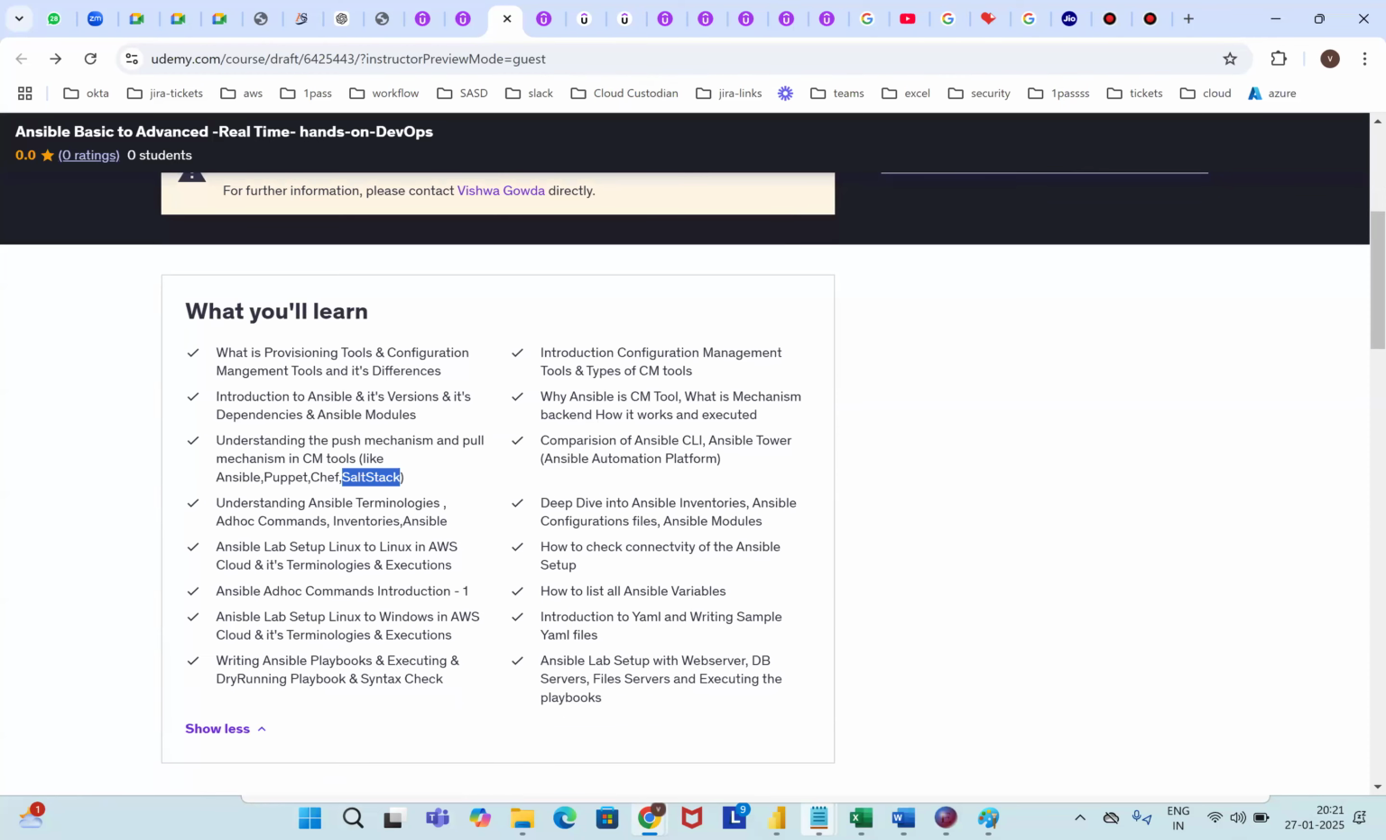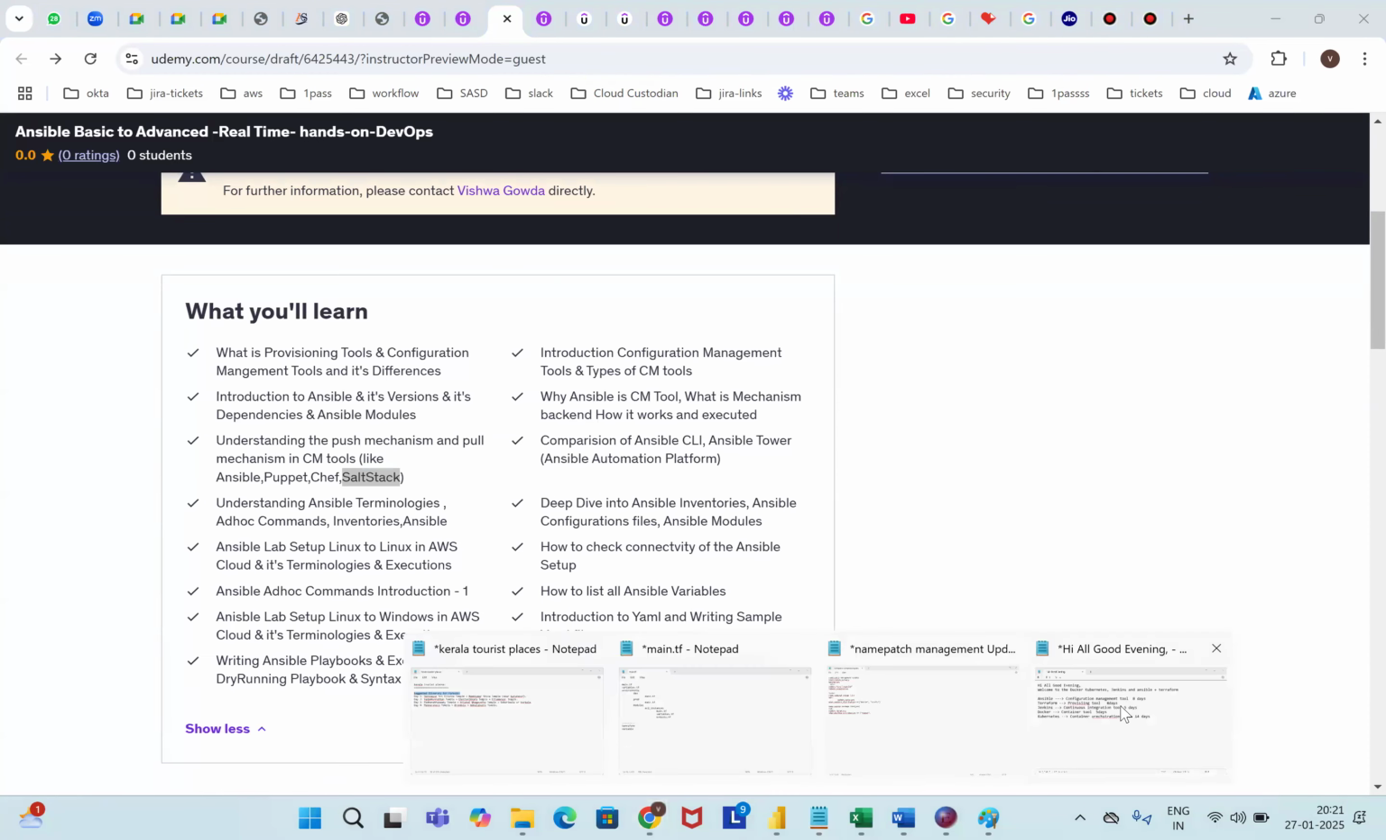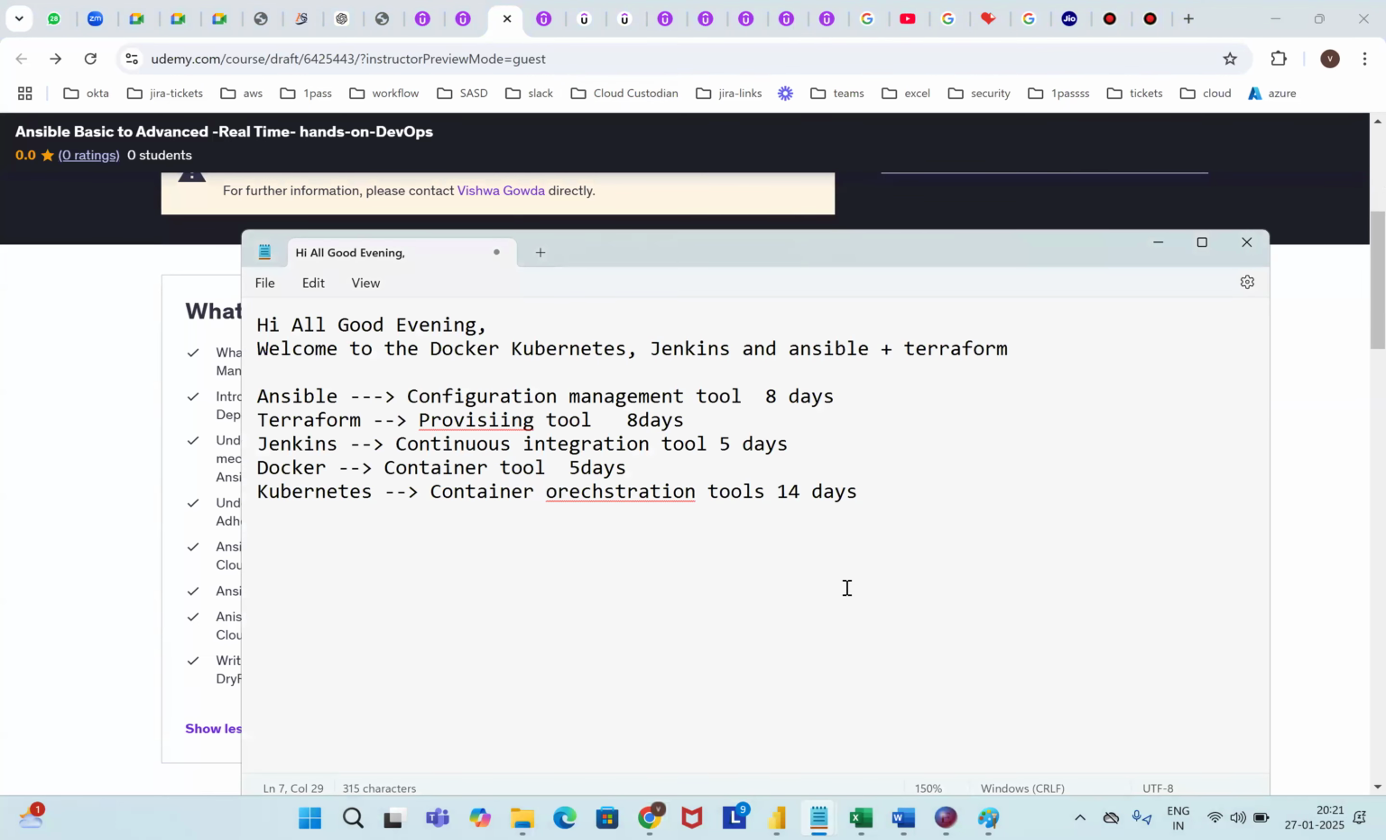Clear? So when it comes back, the lab setups, everything. Yeah. Ansible lab setups, everything is clear, right? Are we clear? Am I, Anil, Swati, everyone?